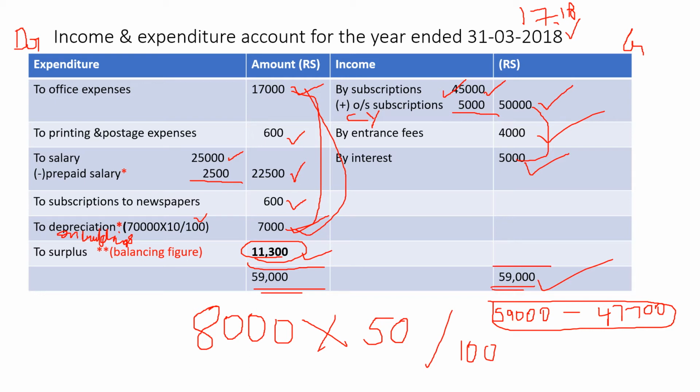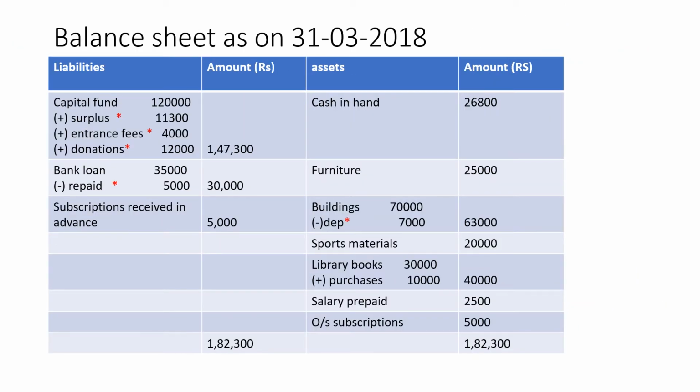Okay, so this is the income and expenditure account. Quickly we'll finish up the balance sheet. Balance sheet ನೋಡ್ಕೊಳ್ಳಿ. Balance sheet as on 31st March 2018. Format: liabilities amount, assets amount. Now in the liability side, the first item that you have to write, I told you always, is the capital fund. So where will you find the capital fund? Opening balance sheet ನೋಡ್ಕೊಳ್ಳಿ. Liability side ಅಲ್ಲಿ the third item capital fund is given, which is 1,20,000.